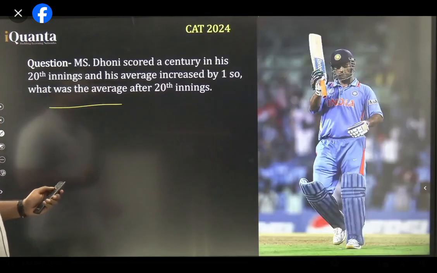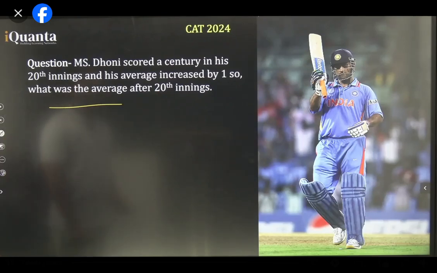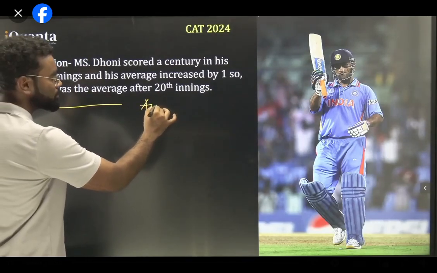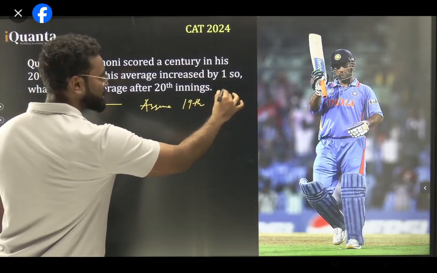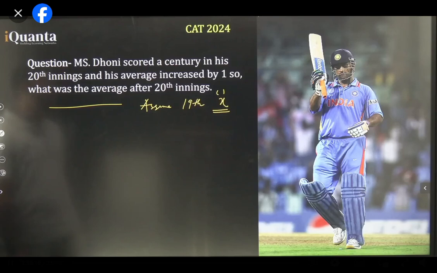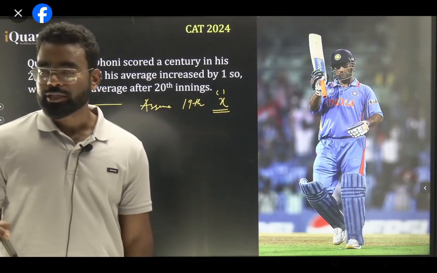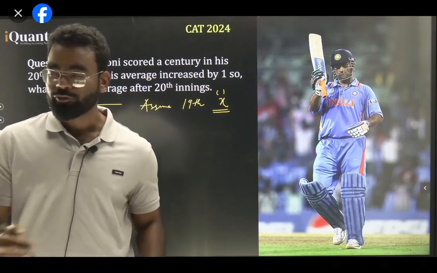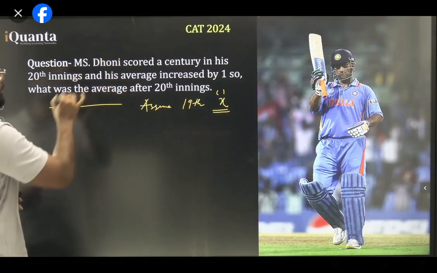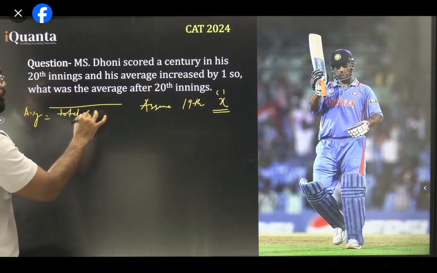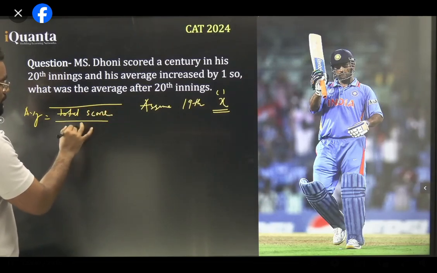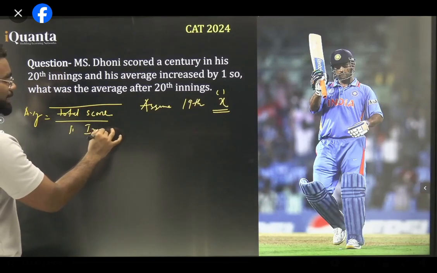Okay. Now the first thing you need to understand, Dhoni scored a century in his 20th innings. So let's assume, after the 19th innings his average was x. Let's say, I'm just taking it x. After the 19th innings, his average is x, right? So generally, average क्या होता है ना? Total number of runs by total number of outs होता है, not total number of innings. But for this question, we are using average as total score by total innings. That is I'm taking as average, ठीक है?